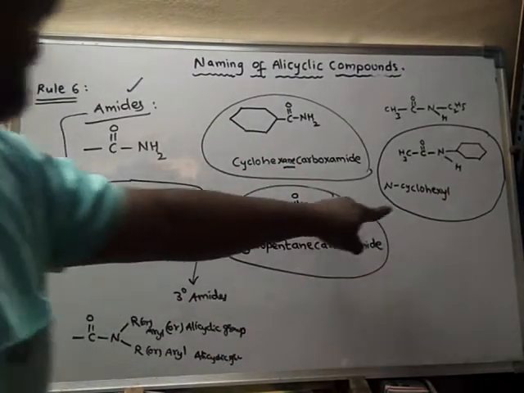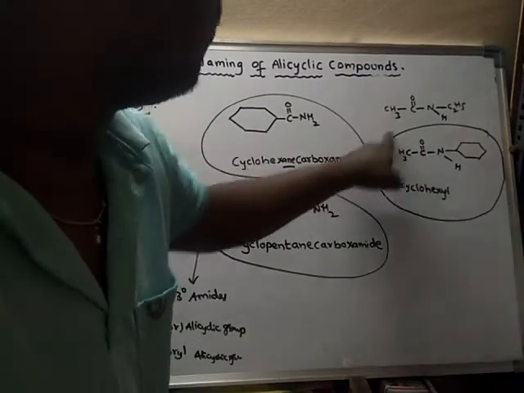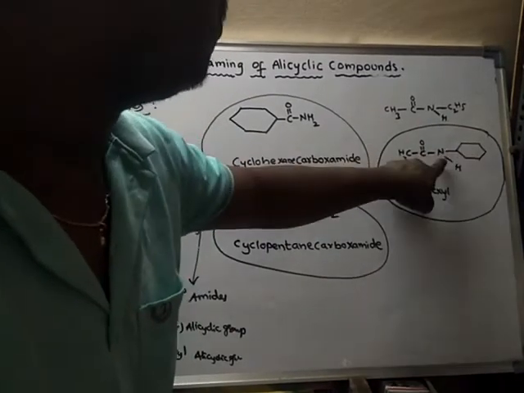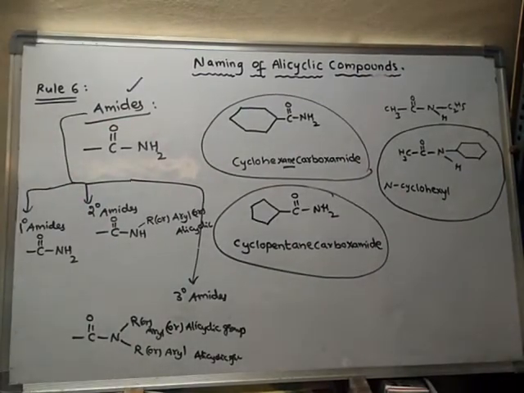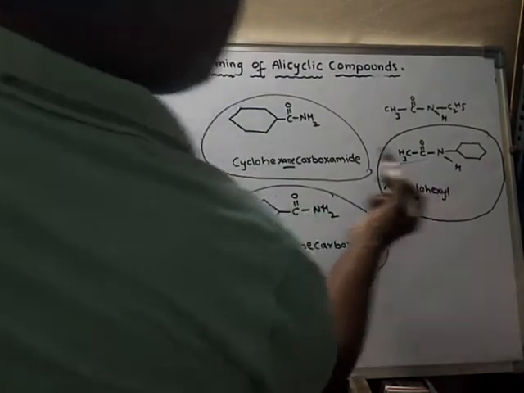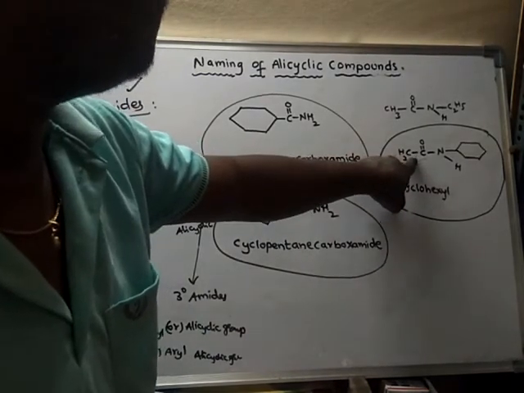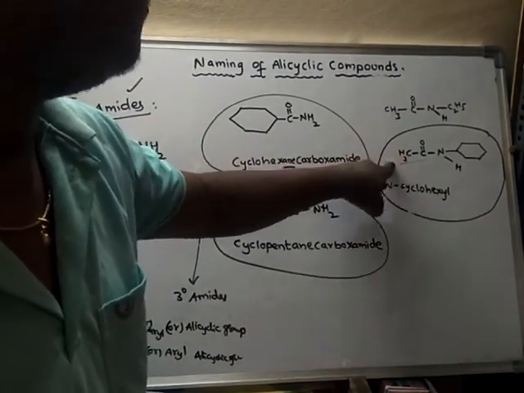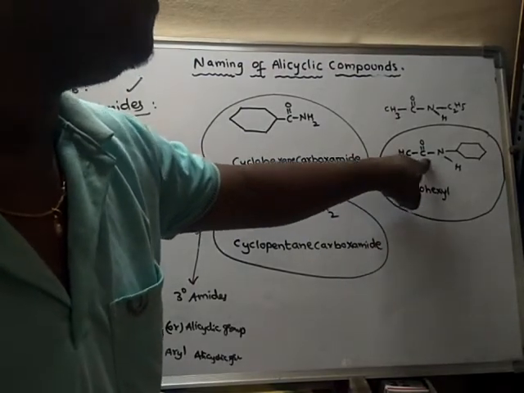Why should we write N here? Because in this compound the cyclohexyl group is attached to nitrogen. Hence we have to write N-cyclohexyl. Now, how many carbons? This will become the parent chain. Even the carbon of the functional group becomes part of this continuous chain. So now it is a two carbon chain.